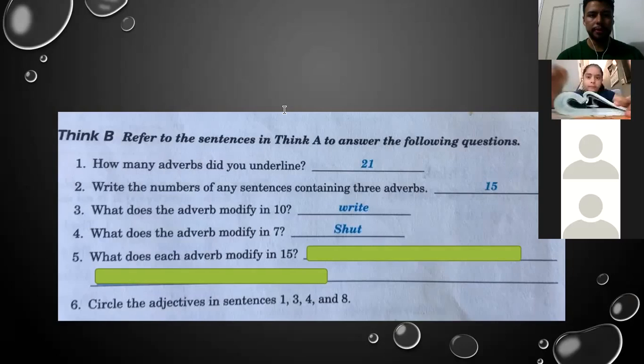Remember this: when you find this contraction, that is an adverb. Okay, so pay attention to it. We are on page 96, exercise B.